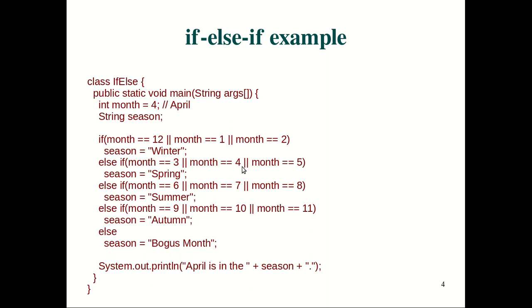All right. So only if the first condition is false, it is going to go to the second, then third, and so on, depending upon how many conditions are ORed with each other. So a simple example to demonstrate if else if. Okay, if else if ladder. We generally call it the if else if ladder.